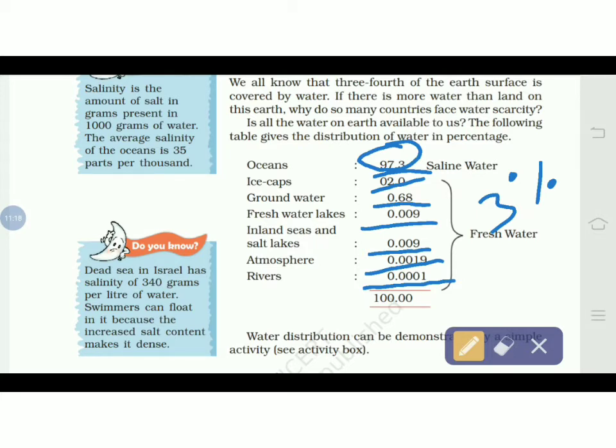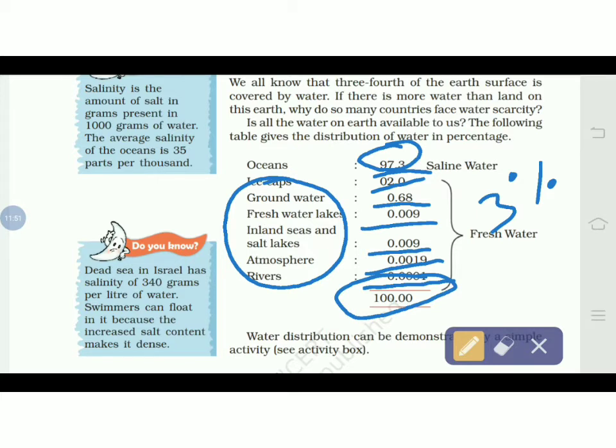One is the distribution between the land and the water. In that, in 100% there is 71% of water and 29% of land. When we are talking about only the water body from 100%, this is the distribution: 97.3% is salty water and the other 2.7% is fresh water, and fresh water is again distributed in this percentage.